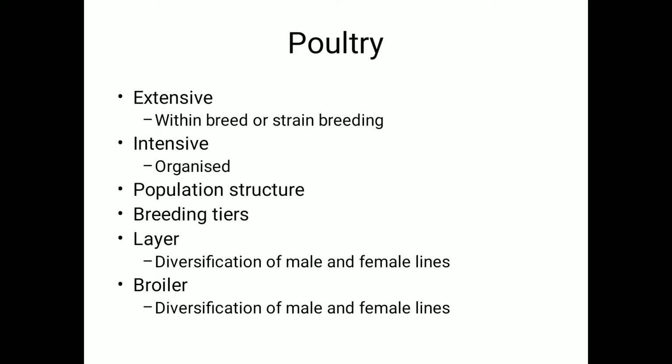In the Indian subcontinent that distinction is very much seen in poultry. In the extensive system, native breeds are available and their production is less. They become a livelihood option for the farmers.